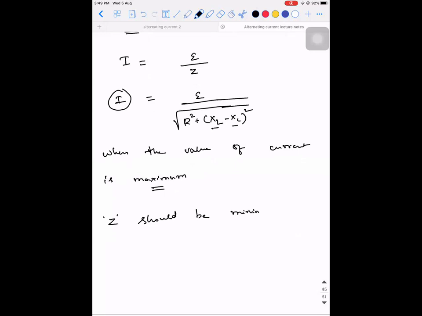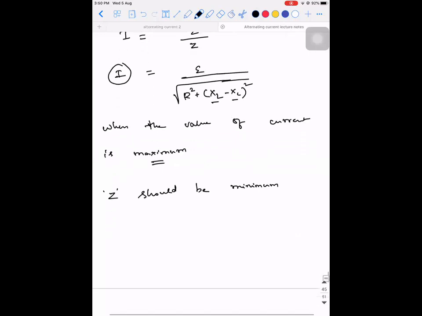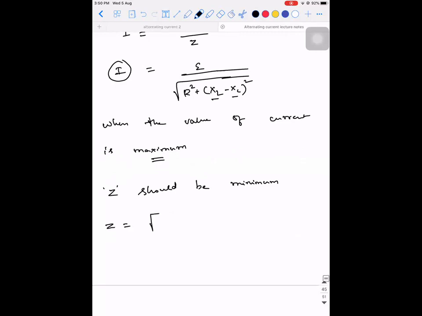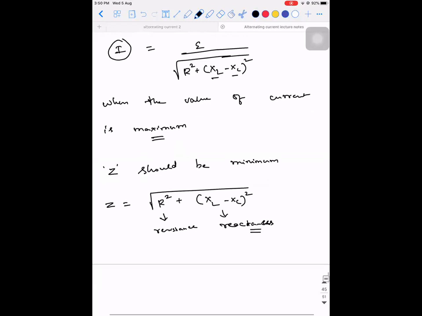Z should be minimum. It cannot be 0. 0 means infinite current will flow, then you cannot control it. Z should be minimum. So if you look at the parameter Z, Z is equal to root of R square plus XL minus XC the whole square. R is used for resistance and XL and XC are used for reactances. I hope it is clear till this step. So when is the value of Z going to be least?